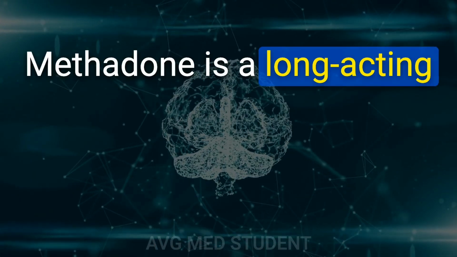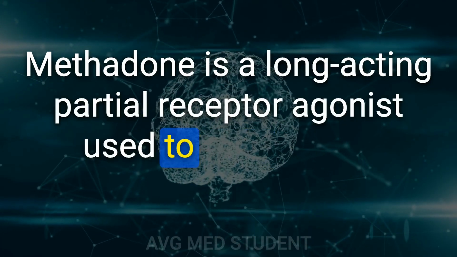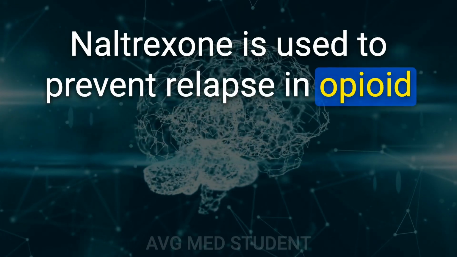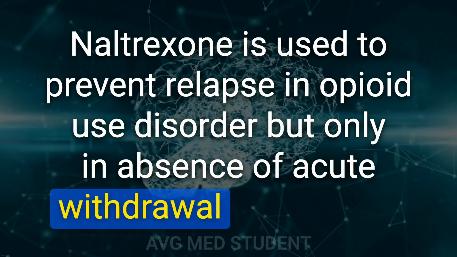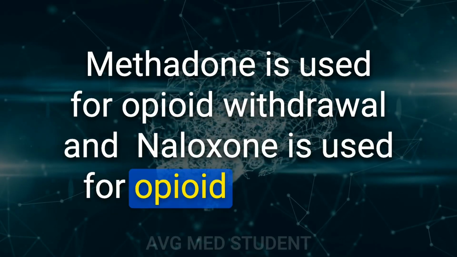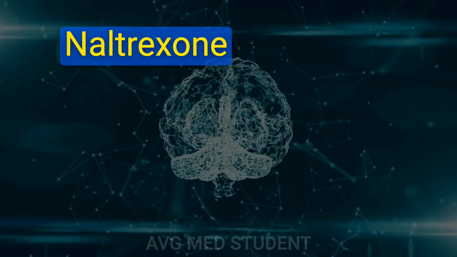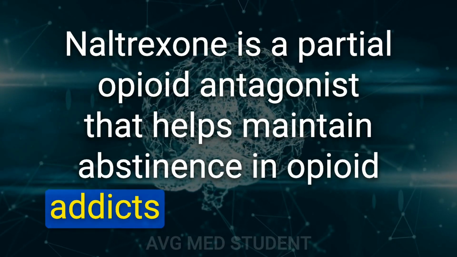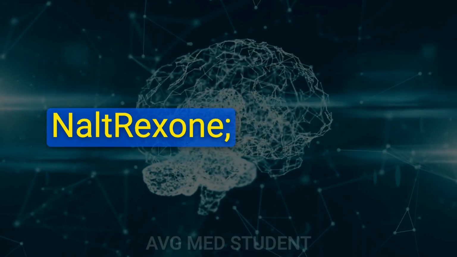46. Methadone is a long-acting partial receptor agonist used to treat opioid withdrawal symptoms. Naltrexone is used to prevent relapse in opioid use disorder but only in absence of acute withdrawal symptoms. Methadone is used for opioid withdrawal and naloxone is used for opioid overdose. 48. Naltrexone is a partial opioid antagonist that helps maintain abstinence in opioid addicts once detoxified. Naltrexone, no relapse.